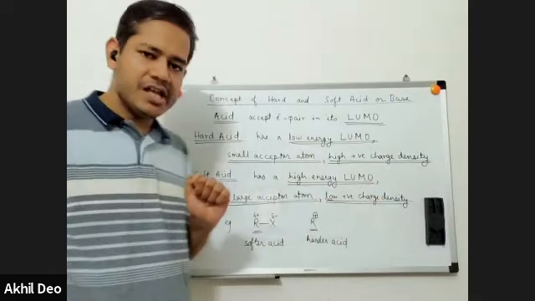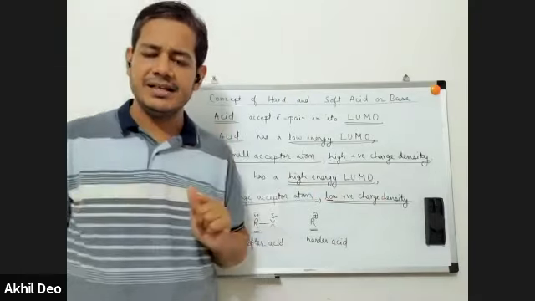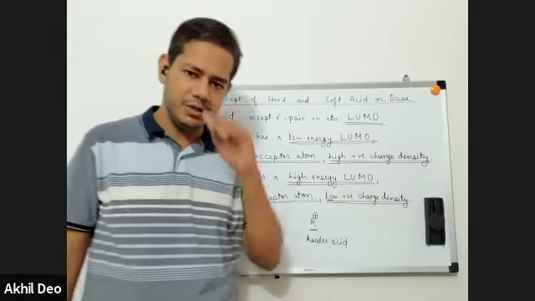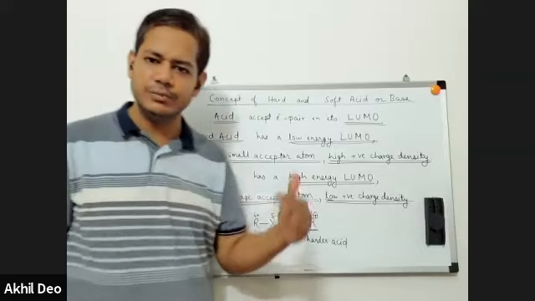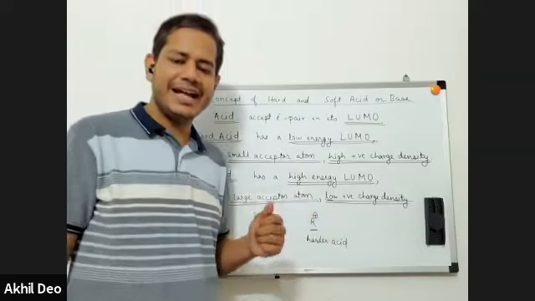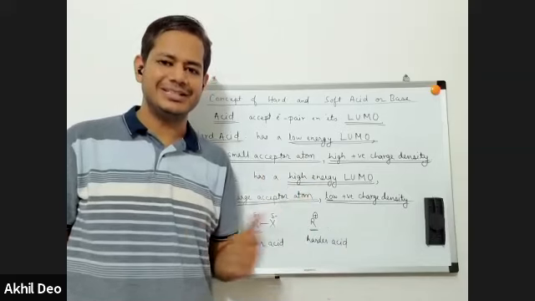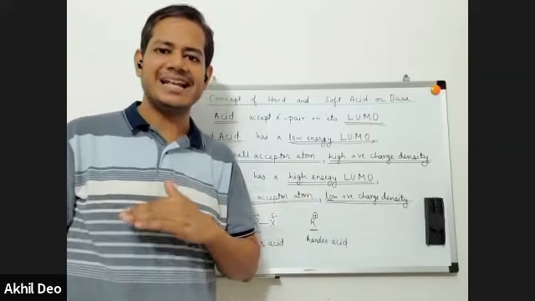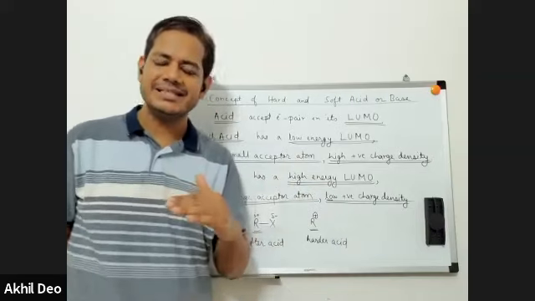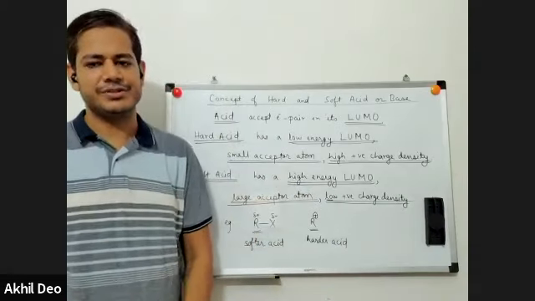That means the HOMO of the base must be of comparable energy to the LUMO of the acid. As a result, a high energy HOMO will combine with a high energy LUMO, and a low energy HOMO will combine with a low energy LUMO. That means a hard acid combines with a hard base, and a soft acid combines with a soft base.